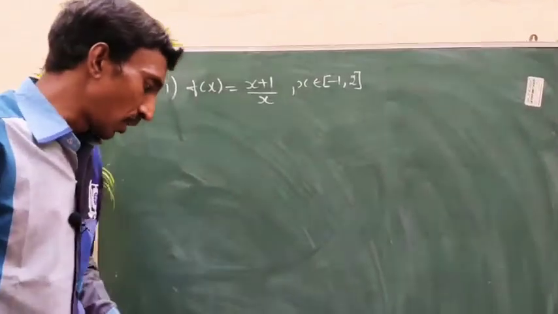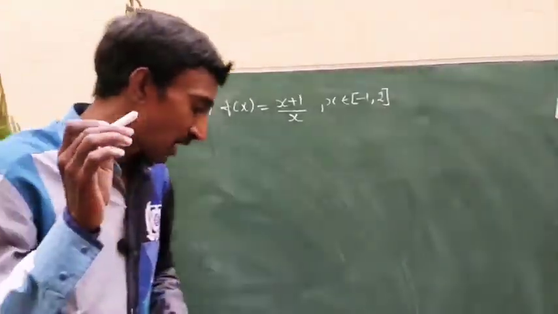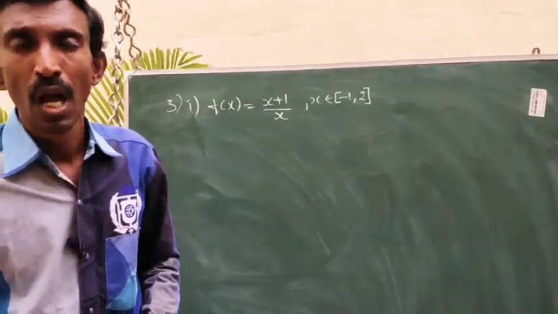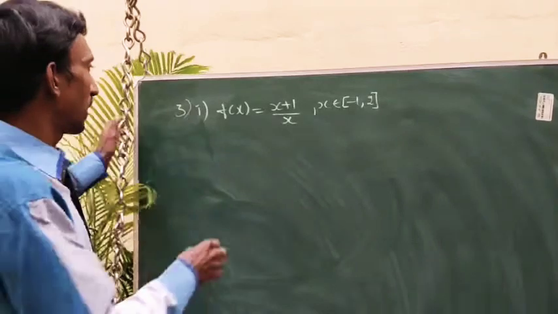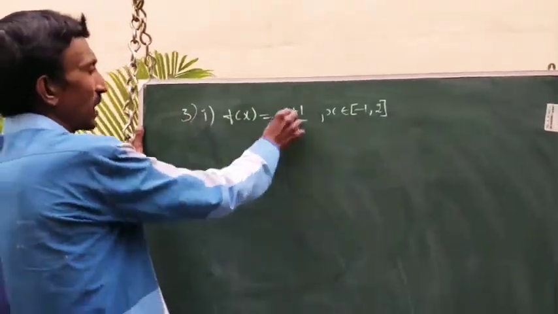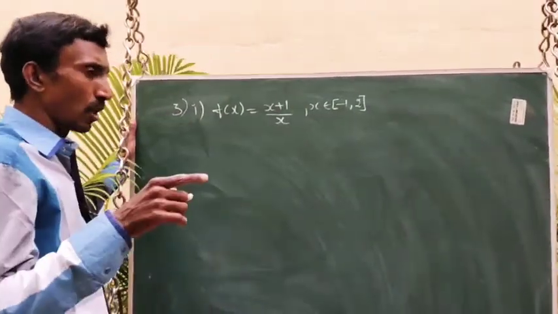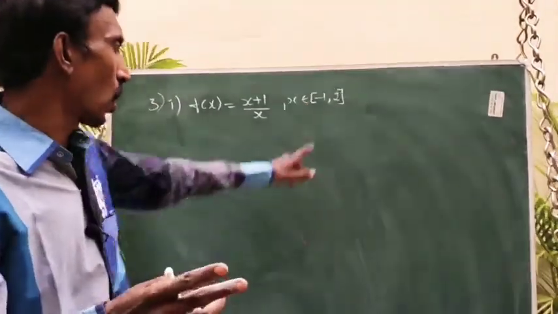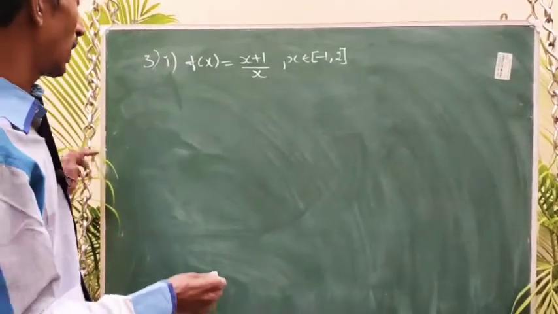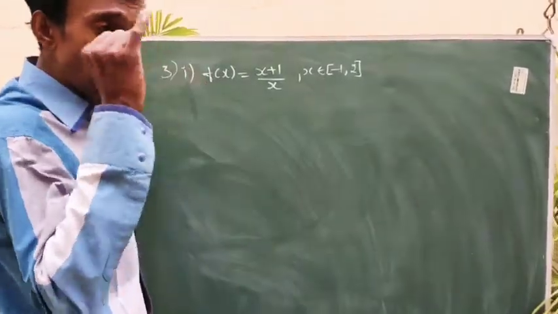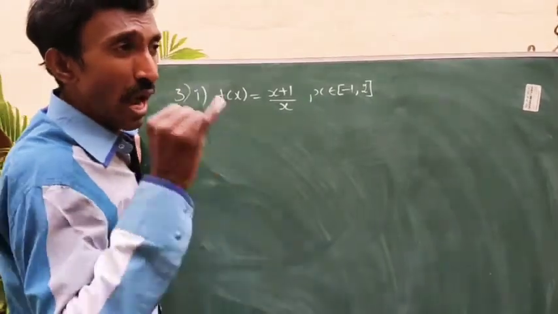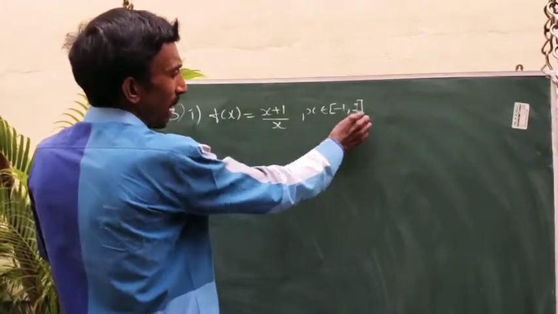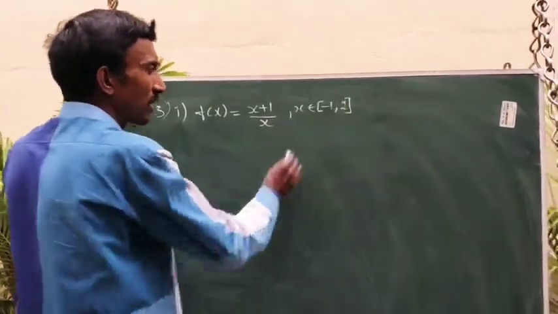So question number 3. The question is, explain why Lagrange's mean value theorem is not applicable for the following functions in the respective intervals. First subdivision: f of x equal to x plus 1 by x. Already told you, Lagrange's mean value theorem must satisfy two conditions: continuous on the closed interval and differentiable on the open interval. Continuous means first it must be defined, the limit exists and it is equal to f of x. So the closed interval minus 1, 2, 0 lies on this interval.